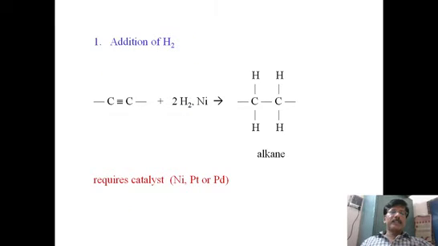So let us take up these addition type reactions. A simple way is addition of H2 molecule. Addition of H2 molecule is called reduction. What happens when H2 is added to a triple bond? It is first converted into a double bond. Then if you add further H2, it is converted into a single bond. That is, alkyne by addition of H2 is converted into alkene first, then into alkane.